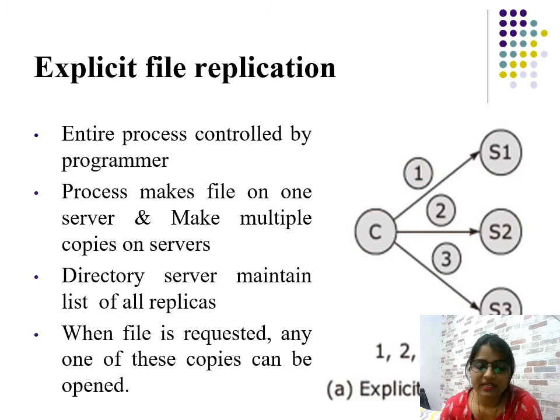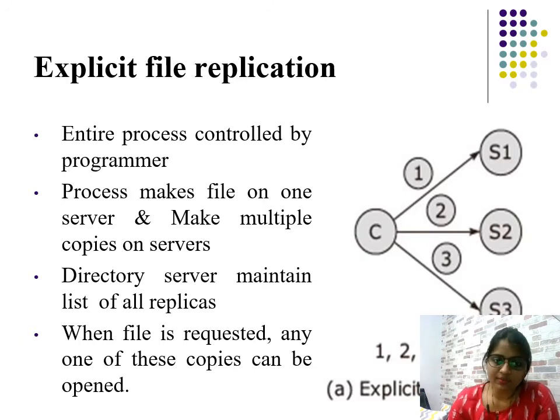This is one file and it will be copied. The directory server maintains a list of all replicas. When the file is requested, any one of these copies can be opened.